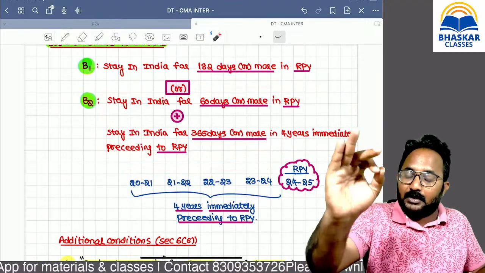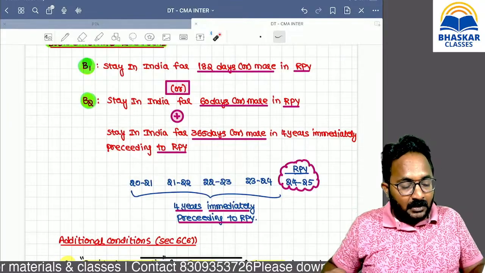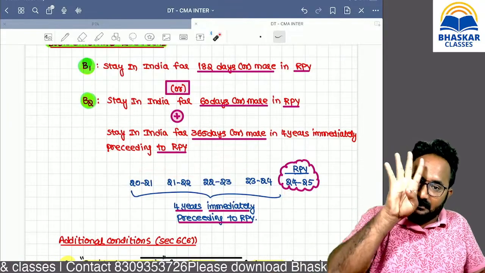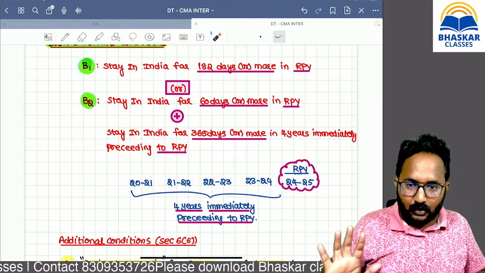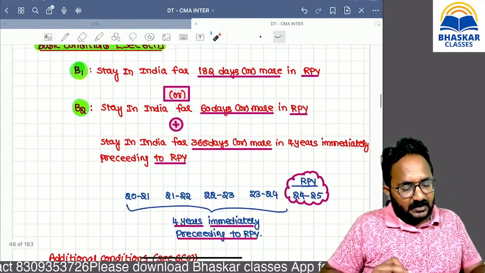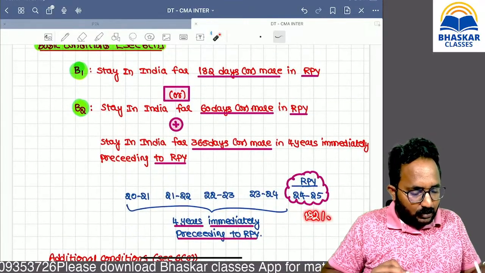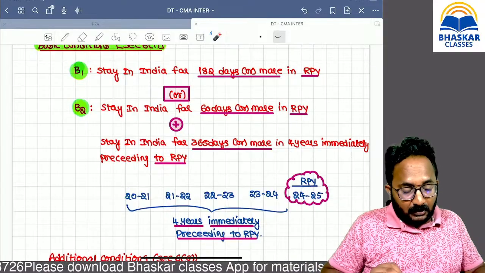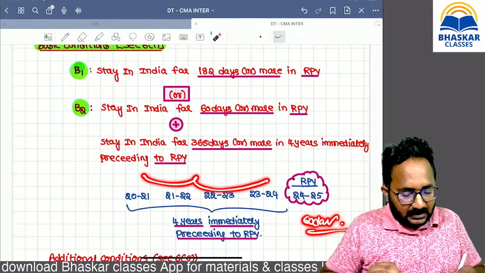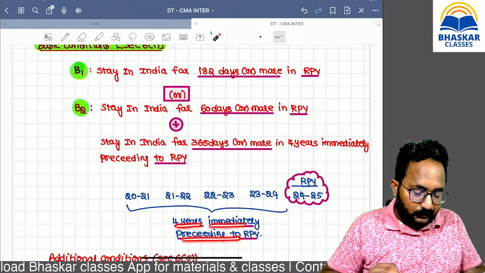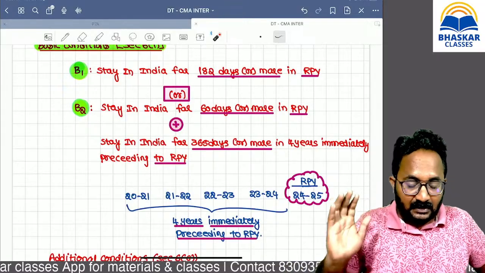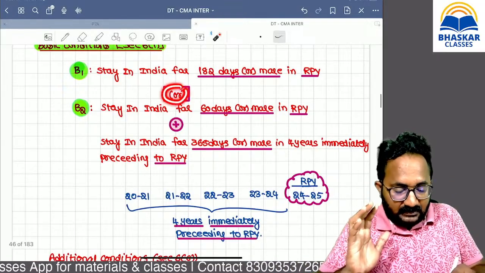Definitely they will provide you the number of days stayed in India during the relevant previous year and the immediately preceding 4 years' data also. Listen again: during the relevant previous year, 182 days or more, and next B2, 60 days or more during the relevant previous year, and if the stay in India in the immediately preceding 4 years is exceeding or equal to 365 days, then B1 or B2, anyone is satisfied.